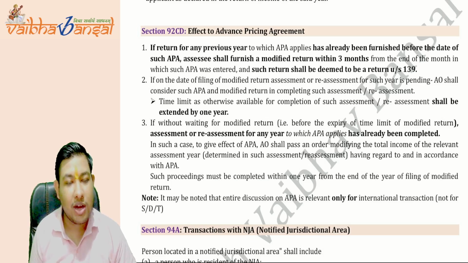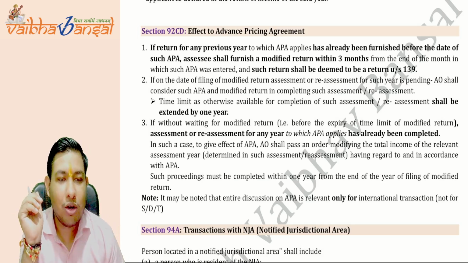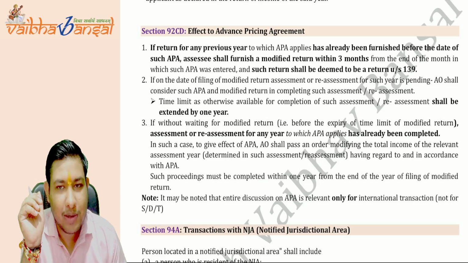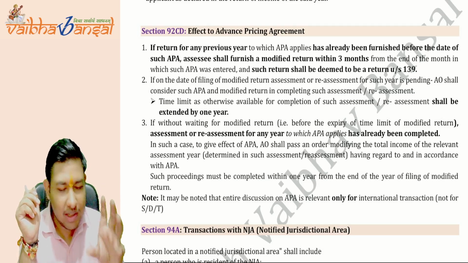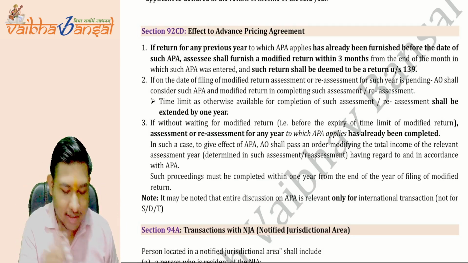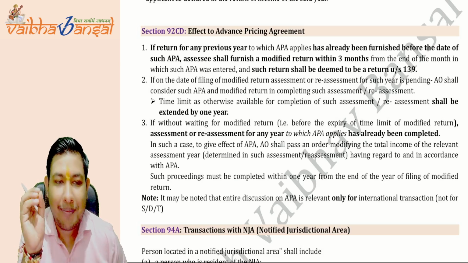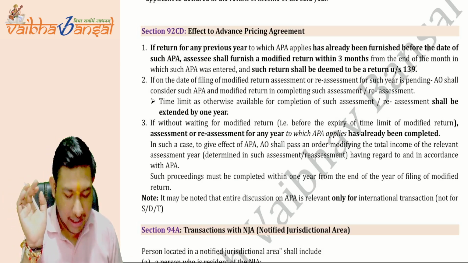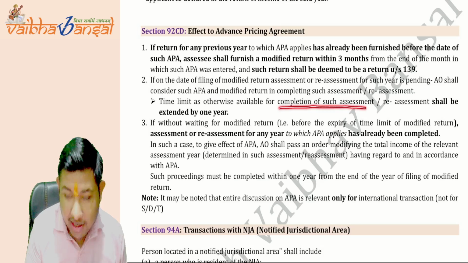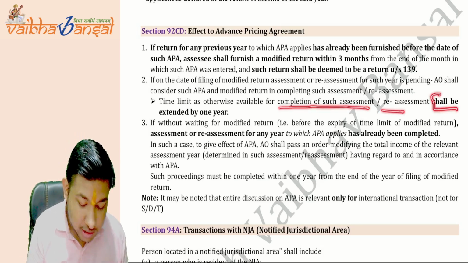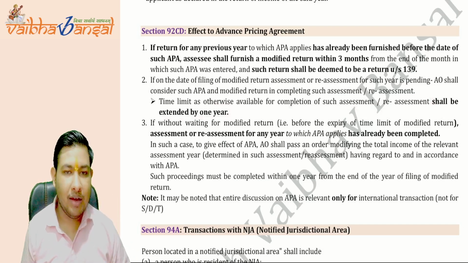So the AO shall also comply with the APA provisions that have been applicable before passing any order like the assessment or reassessment order. Before passing any type of order, he will get sufficient time as well. What time he will get, we will study here only. Before that, he will consider all the APAs and the modified return that you have filed. Now, the time limit otherwise available for completion of assessment or reassessment shall be extended by 1 year. The time limit shall be extended by 1 year to the AO.